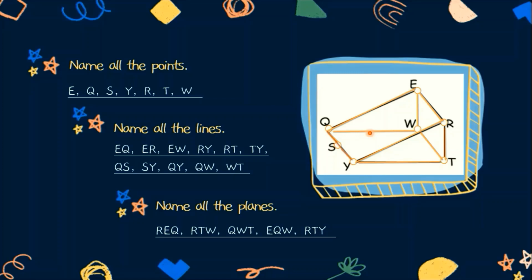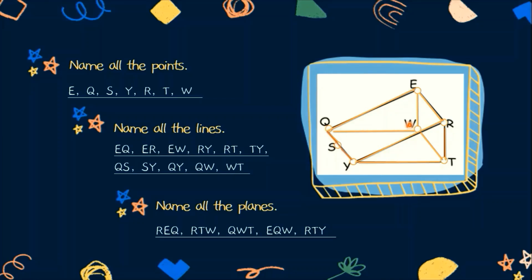Next, we also have the plane EQW. EQW. This is a 3-sided plane. Aside from EQW, pwede rin na QWE or pwede rin na WQE. All these 3 ay referring to a single plane. We have 3 ways on how we can name this plane because it is a 3-sided plane.